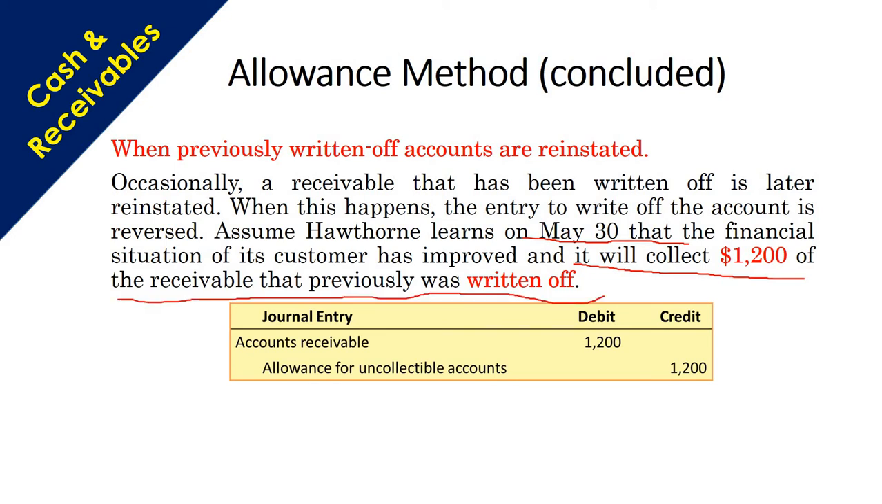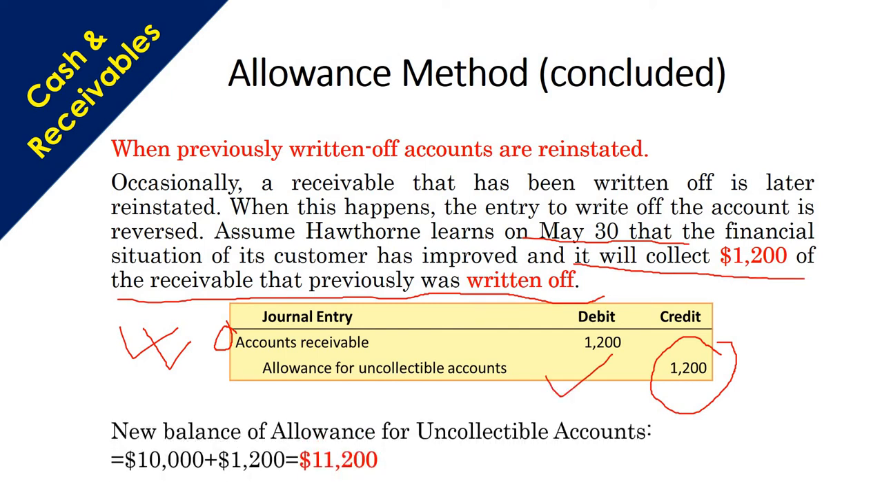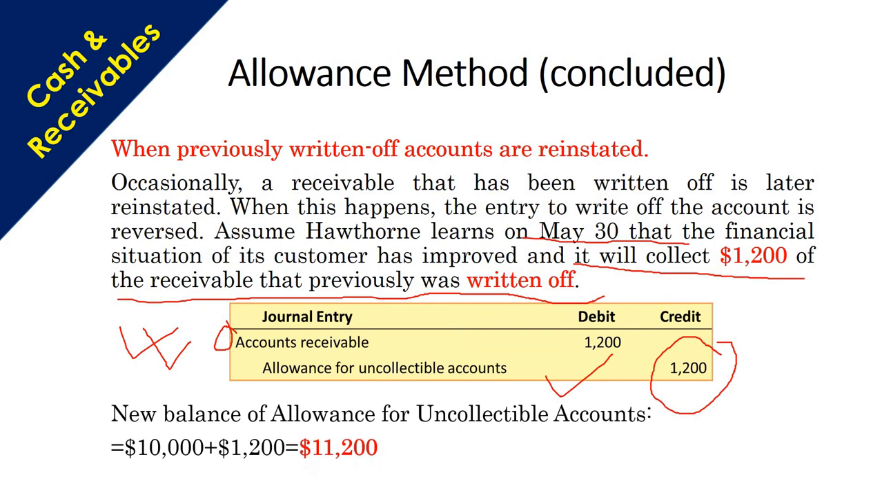So in that case, what we will do is create an accounts receivable again, and we will credit the allowance for uncollectible accounts that we had already debited. So we are creating the allowance again. The new balance of the allowance for uncollectible accounts would be 11,200.